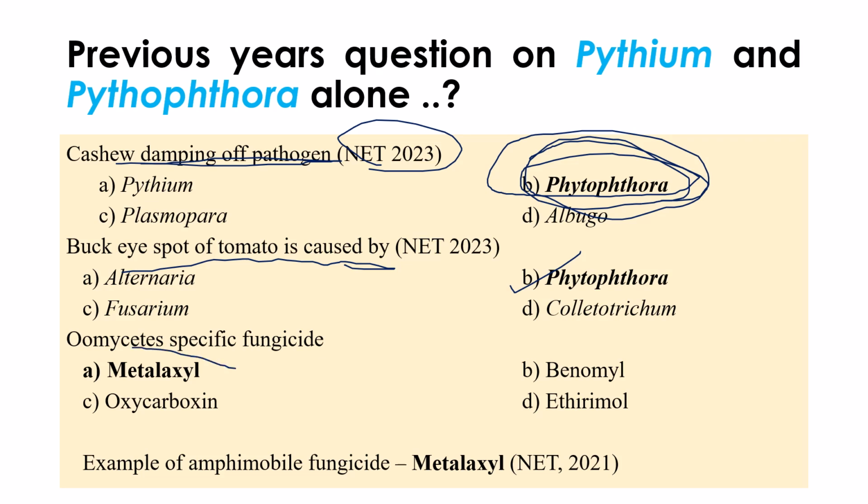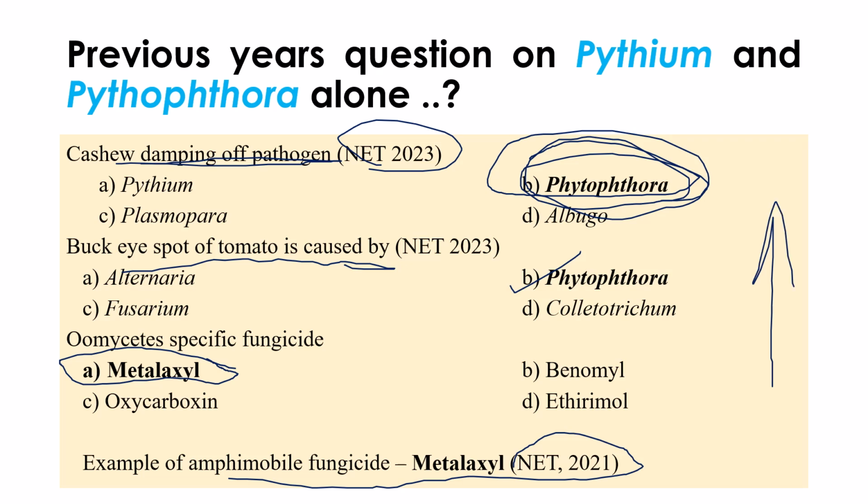Oomycota specific fungicide we have discussed, right? Phytophthora, Pythium, all are Oomycota group only. For the Oomycota group, we do recommend a fungicide called metalaxyl, right? And an example of an amphimobile fungicide is metalaxyl only. In 2021, they have asked. Amphimobile means both acropetal and basipetal, which means the action is in both directions. So that's why it is called amphimobile. Both directions it is moving. Example is metalaxyl. This question was asked in 2021.